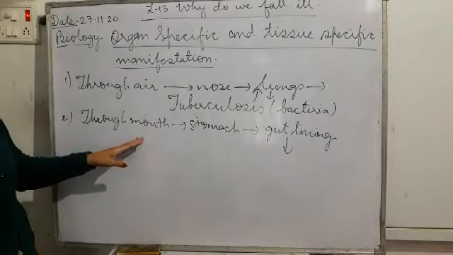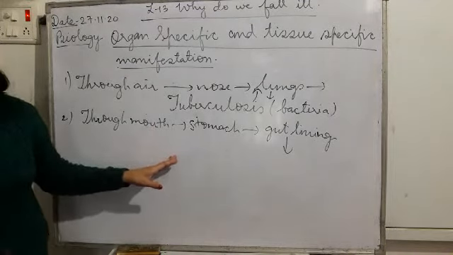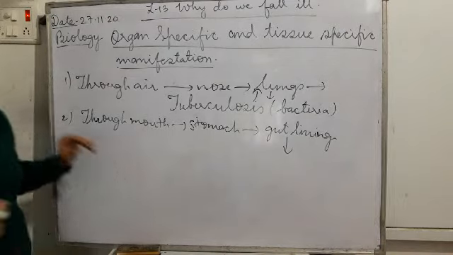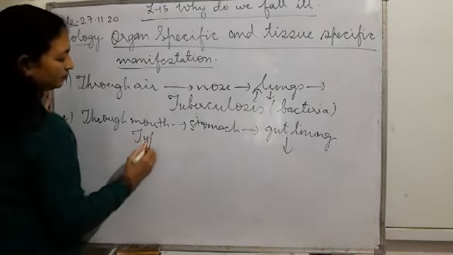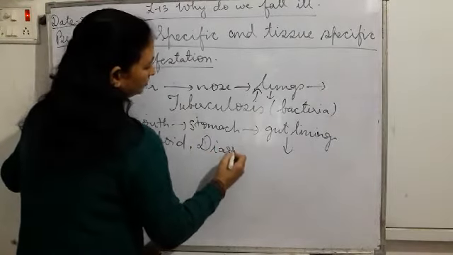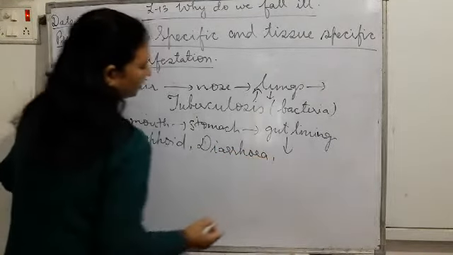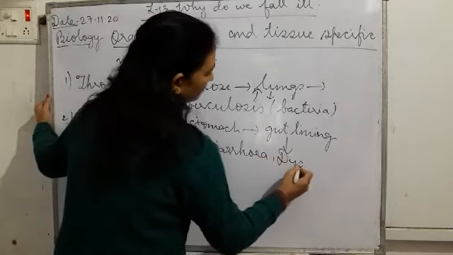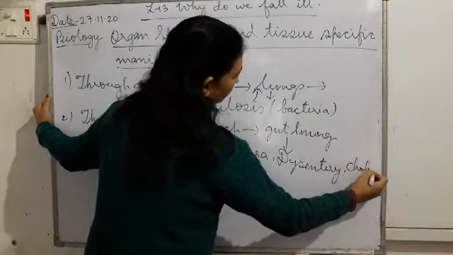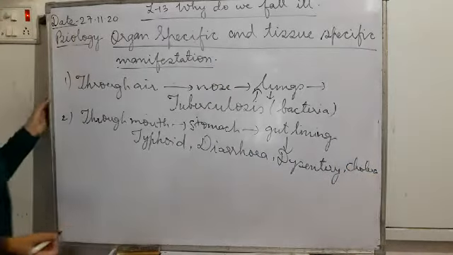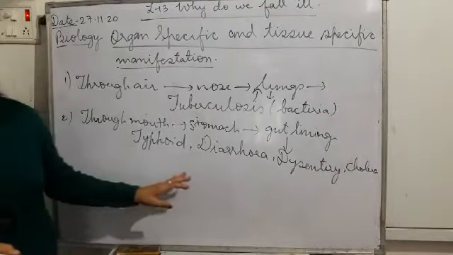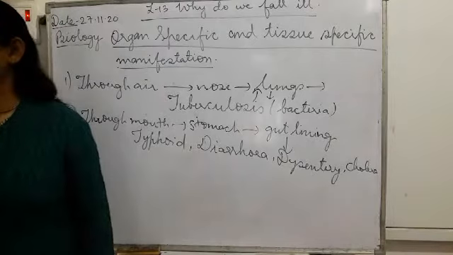What are the pathogens which enter? Which pathogens cause typhoid, diarrhea, dysentery, cholera? So they affect the gut lining. They enter through the mouth and they affect the intestine.